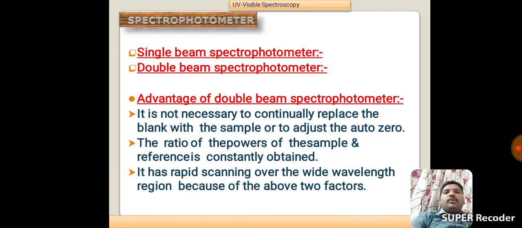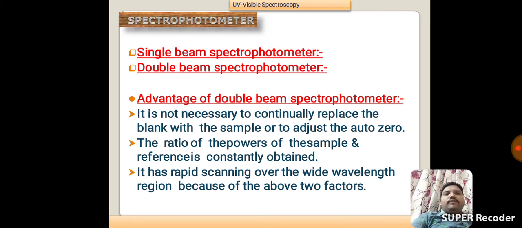Single beam spectrophotometer, double beam spectrophotometer. We already know the diagrams of the single beam and double beam spectrophotometers. Single beam means a single beam of radiation goes into the monochromator chamber.